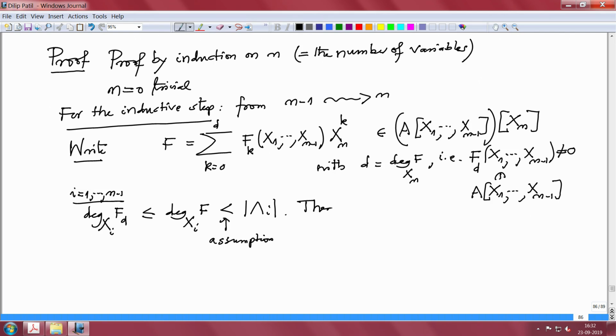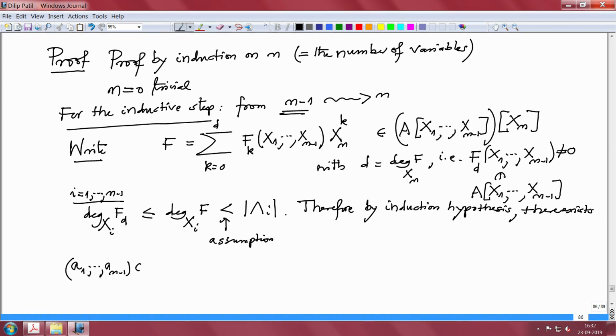Therefore, by induction hypothesis, because we are assuming the statement for n minus 1 variables, there exists a point a1 to a_{n-1} in A to the power n minus 1 such that when I evaluate F_d at a1 to a_{n-1}, this is non-zero.